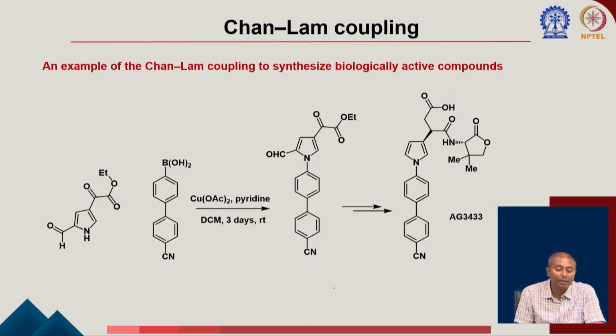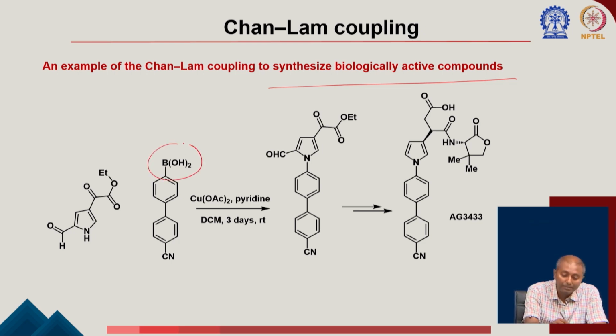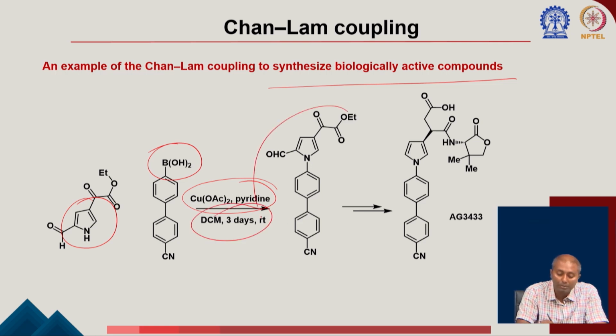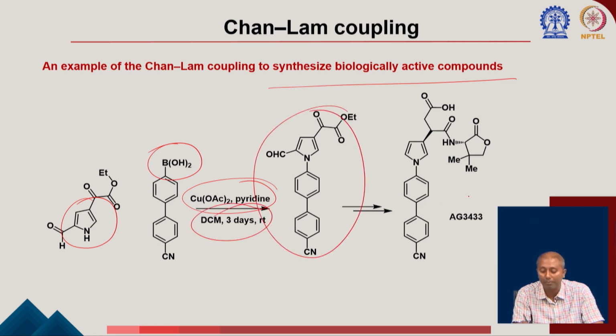Again, the Chan-Lam coupling is used for the synthesis of biologically important, biologically active compounds. Here you have this boronic acid, and you can see you have this pyrrole. You can understand this allows the cross-coupling between this pyrrole NH and the boronic acid using copper acetate, a very simple reagent, and pyridine. In DCM, in 3 days at room temperature, you are able to get this product, which can be converted to these bioactive compounds.